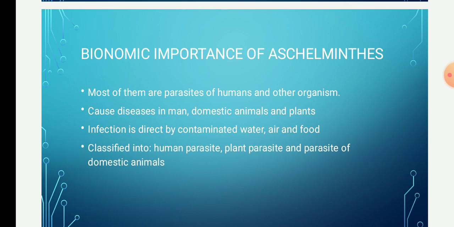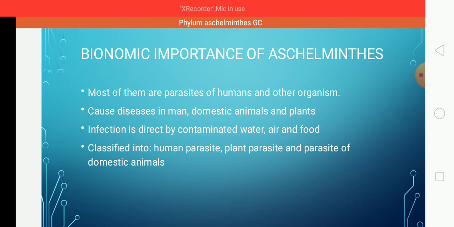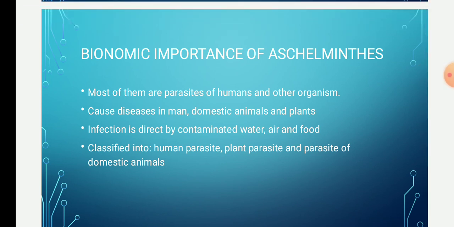These nematodes are very important from the point of view of economics and medicine, because they affect the economy and the health of men in various ways. Not only men, but also the domestic animals, the livestock which we have. Most of them are parasites living in men and other organisms, and they obtain food from them. They also cause diseases to men, domestic animals, and plants also.